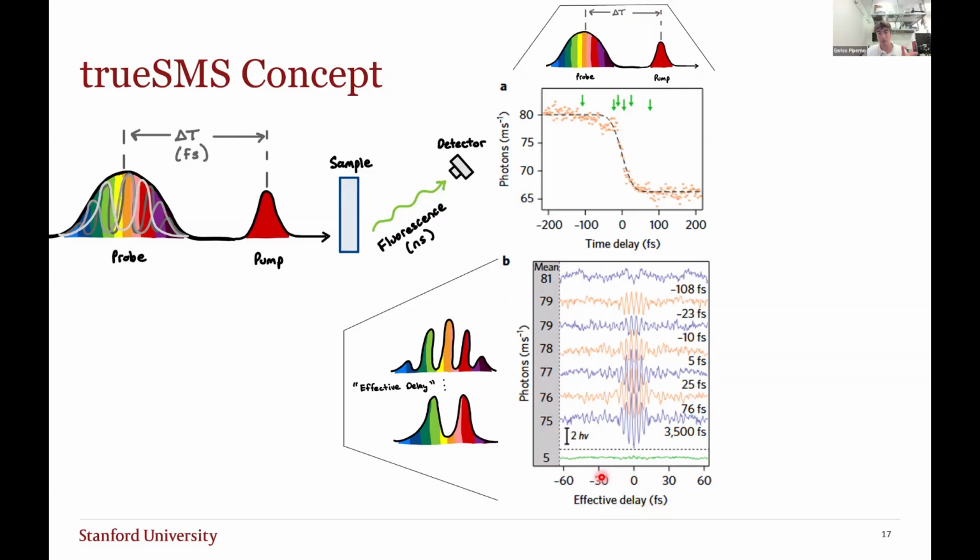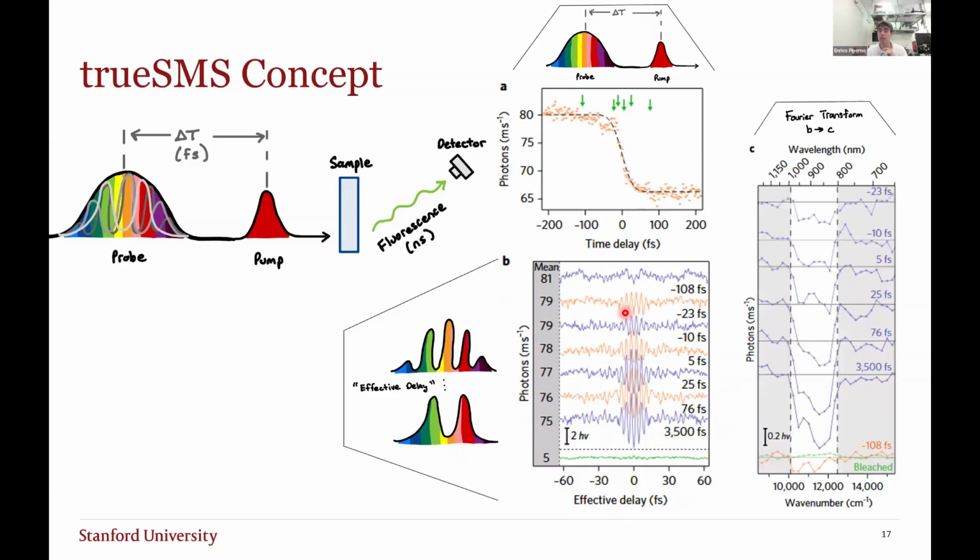But as we modulate the effective delay, as we shape these probe pulses at fixed delta t, so these values here are at those fixed delta t's, we reconstruct the interferogram. This is like I showed for the Fourier transform spectroscopy. Now, if you Fourier transform these, we recover the excited state spectrum.